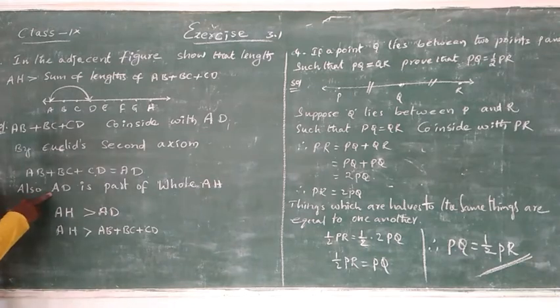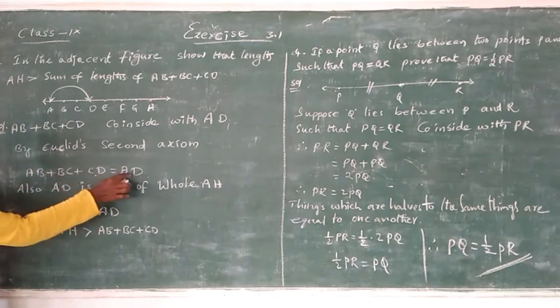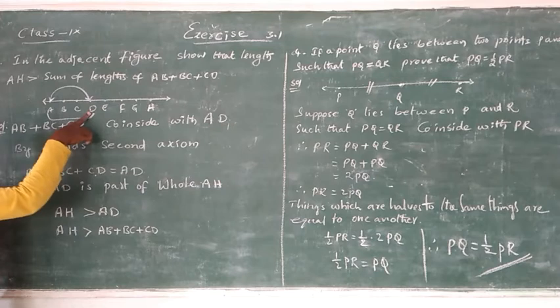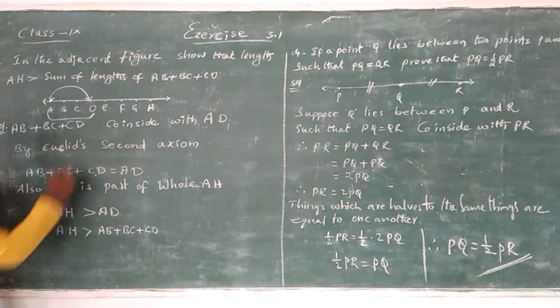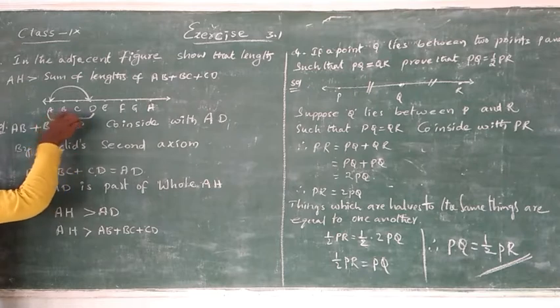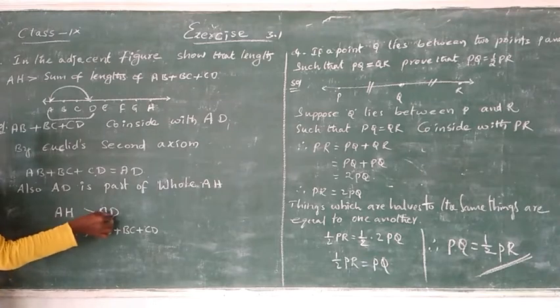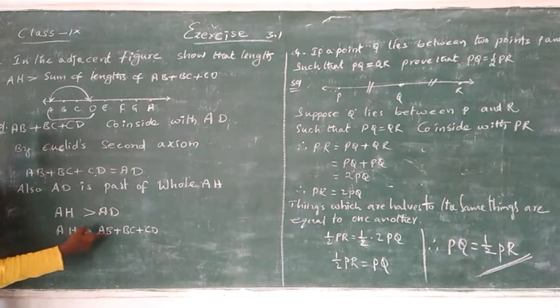So now also AD is part of the whole AH. ఈ AD అనేది మొత్తం AH లో ఒక పార్ట్. సో కాబట్టి AH అనేది AD కంటే పెద్దది. So AH is greater than AD. What is meant by AD? We are writing here AB plus BC plus CD. So AH is greater than AB plus BC plus CD.